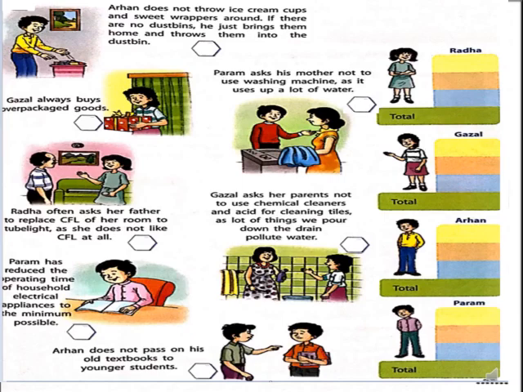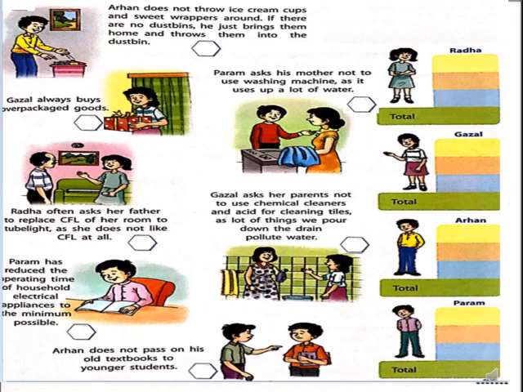Azal asked her parents not to use chemical cleaners and acids for cleaning tiles, as a lot of things we pour down the drain pollute water. Yes, indeed, the usage of chemicals and acids will pollute water, but our bathrooms and kitchens should be kept clean properly. So I gave her 4 points.